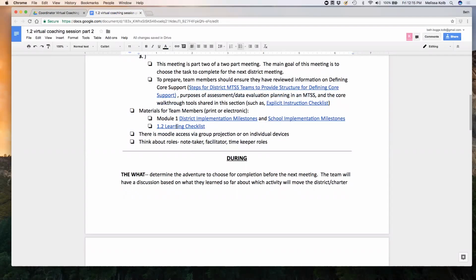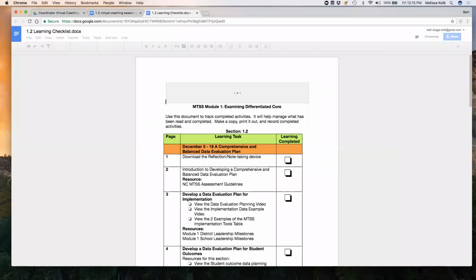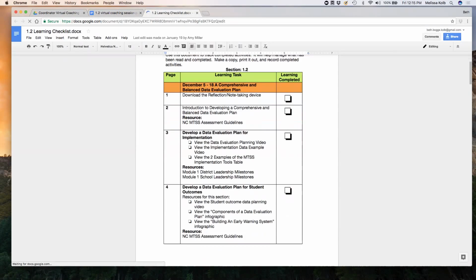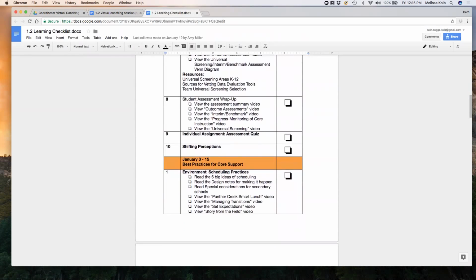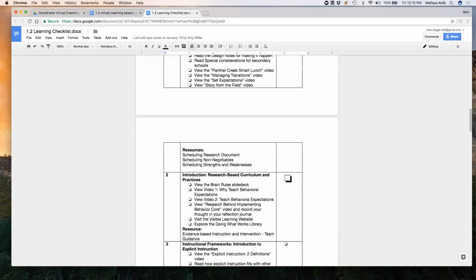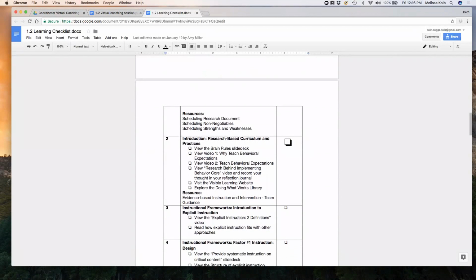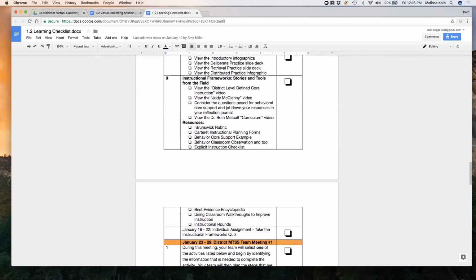Also, a great tool that you have access to is the learning checklist. So certainly this portion of the content is focused on the second half of this Module 1.2 learning checklist. And I know actually when I'm doing this work, this is exactly what I use and check off the different items. And then I think about how I might really use this when I'm coaching a coordinator or a team. I'm going to scroll down to the part.